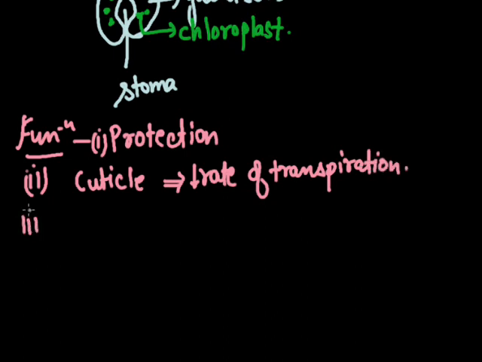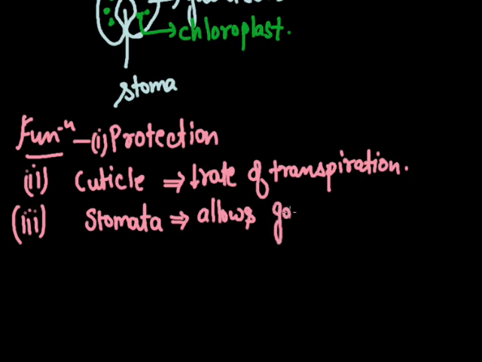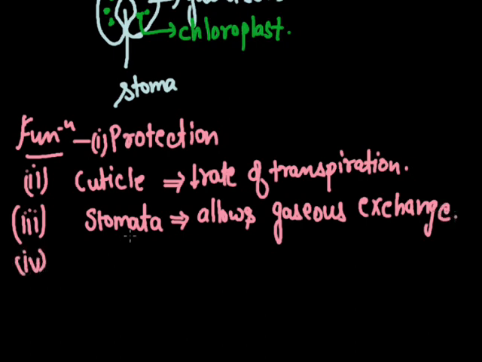Third, the stomata in the epidermis allow gas exchange, and stomata also help in transpiration.